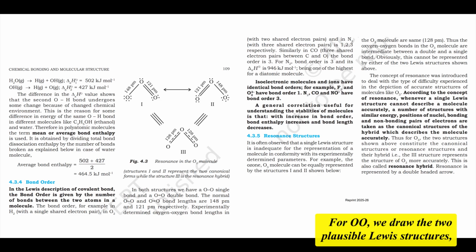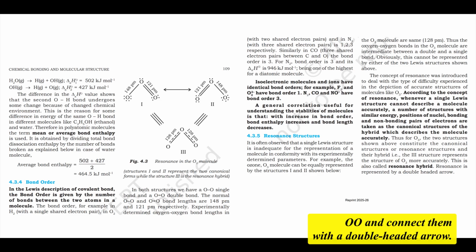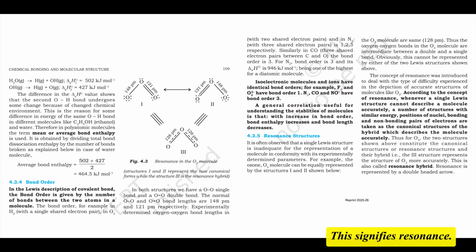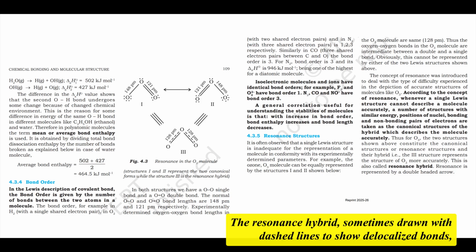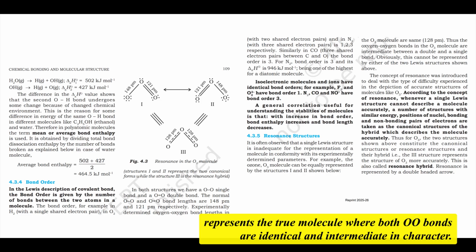For O3, we draw the two plausible Lewis structures, O=O-O and O-O=O, and connect them with a double-headed arrow. This signifies resonance. The resonance hybrid, sometimes drawn with dashed lines to show delocalized bonds, represents the true molecule where both O-O bonds are identical and intermediate in character.